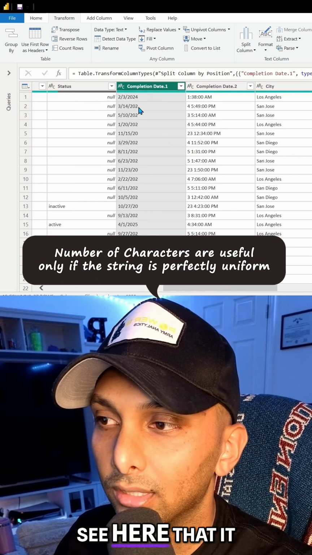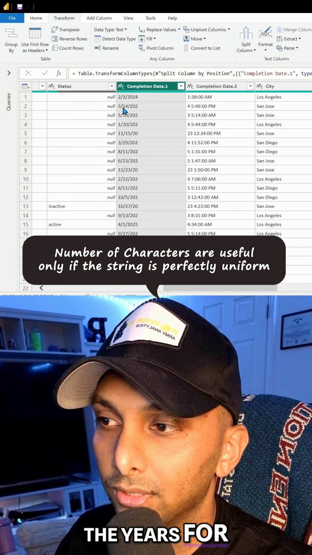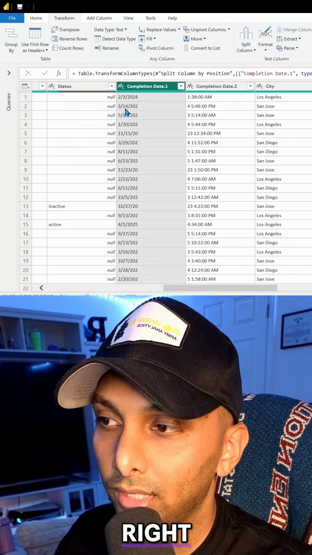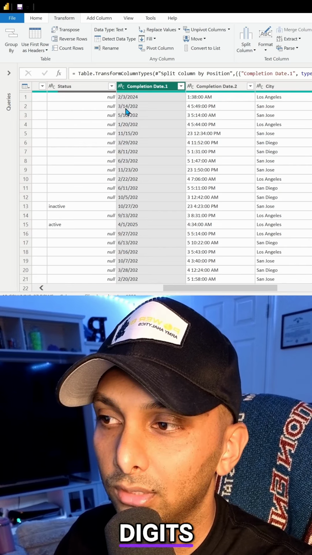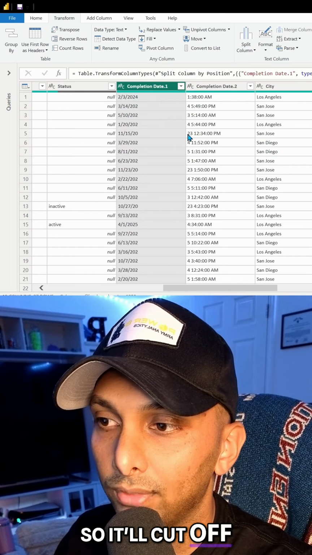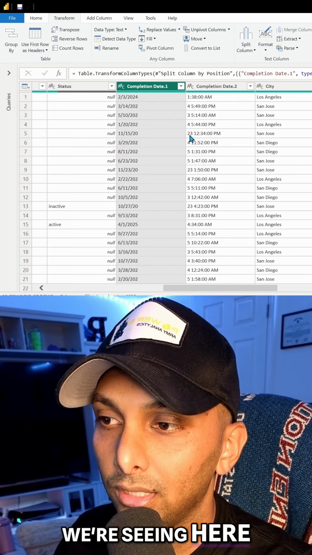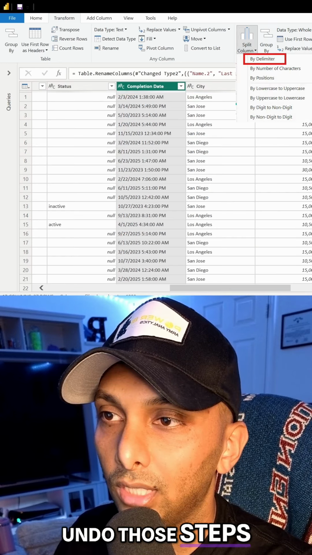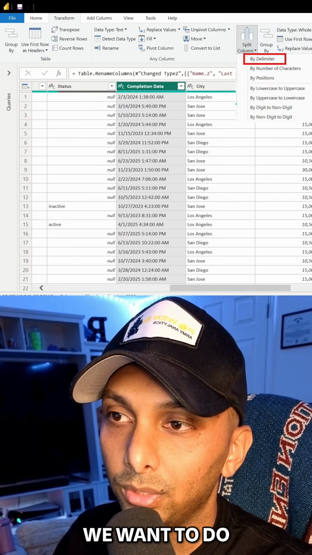But then you can see that it cuts off some of the years, because some of the days are more than a single digit. They're actually two digits for the day, so this one's 14, or the month can be 11. So it'll cut off the entire year that we're seeing here as a suffix. We don't want to do that. We actually want to undo those steps. We want to split column, and we want to do it by delimiter.